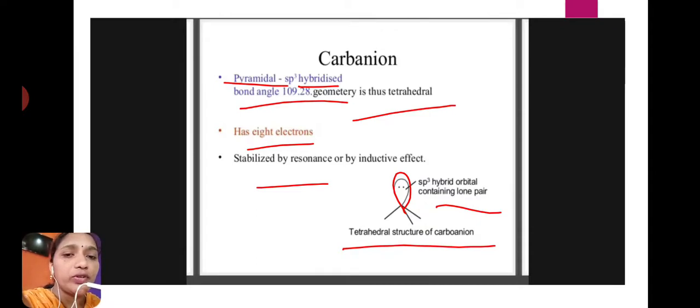One of the tetrahedral corners is occupied by a lone pair of electrons, and it is stabilized by resonance and inductive effect. By resonance, when one compound shows more than one resonance structure, that compound gets more stability. Carbanions also show such resonance structures and get stability. By inductive effect also these carbanions get stability.